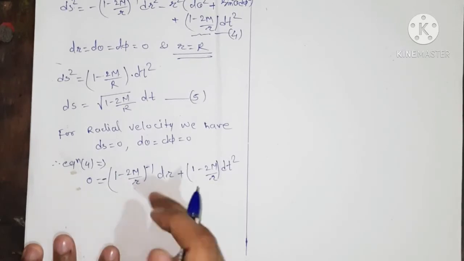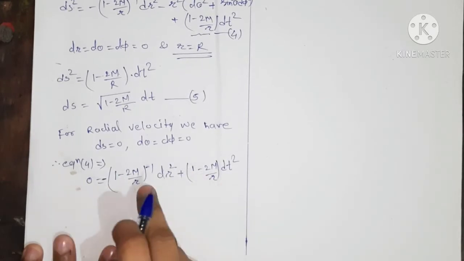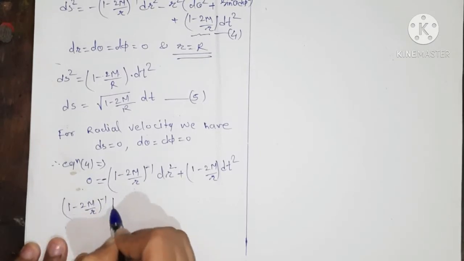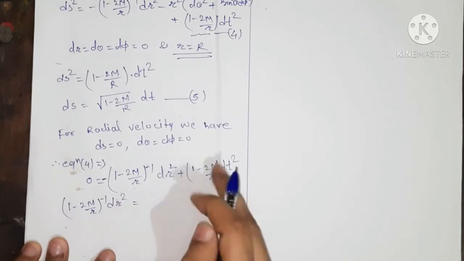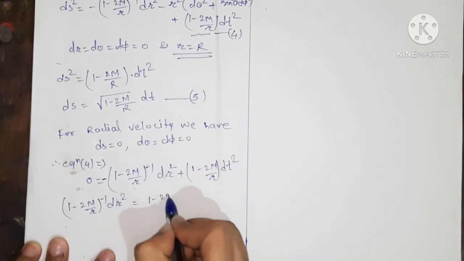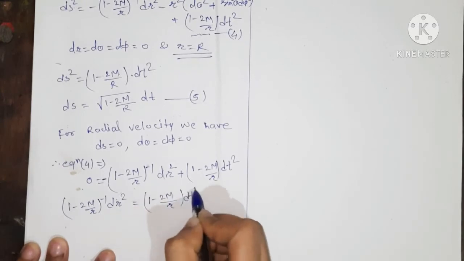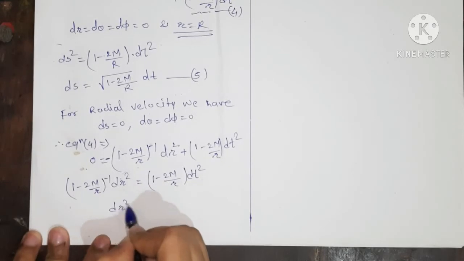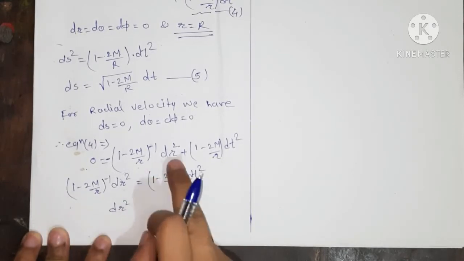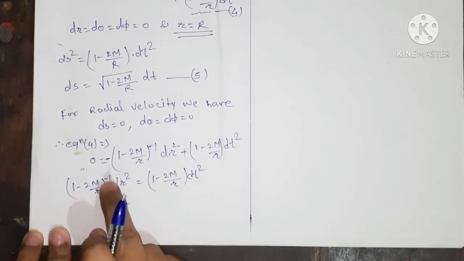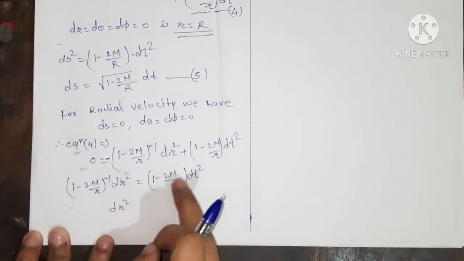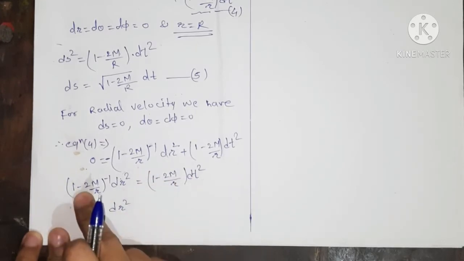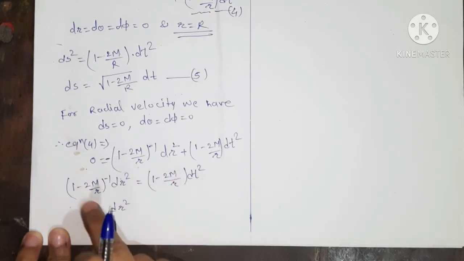Taking this term to this side, we get (1 minus 2m upon r) inverse dr² equal to (1 minus 2m upon r) dt². Now if we multiply by 1 minus 2m upon r, this inverse and 1 minus 2m upon r get cancelled.